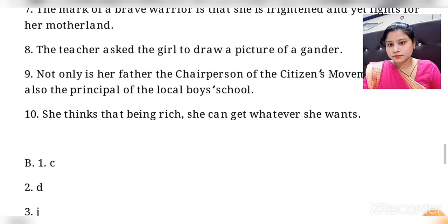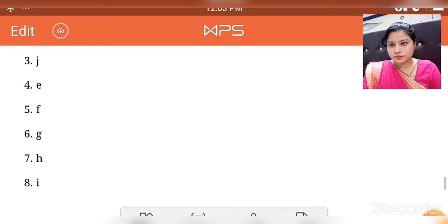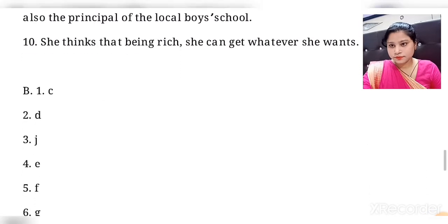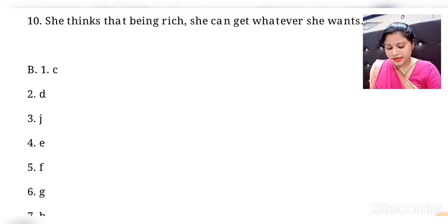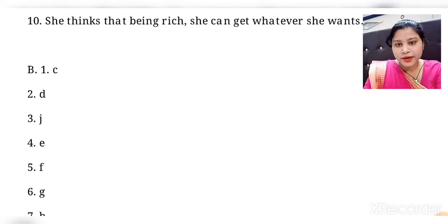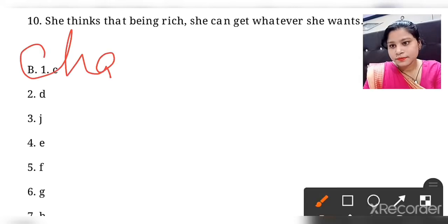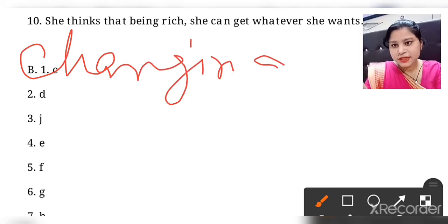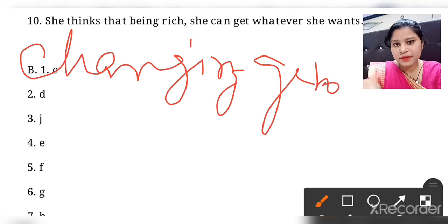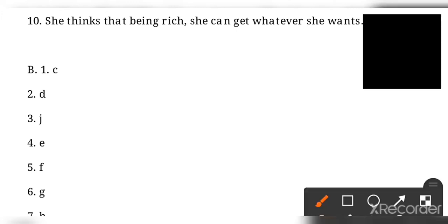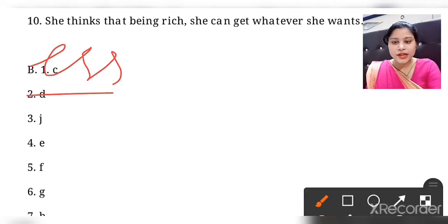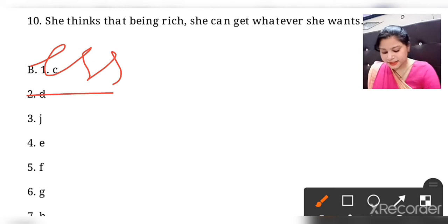Now you can open page number 26. Here we find changing gender of noun. How can we change gender? First of all, we can use ess. By using ess, how can we change gender? So we can change gender by using ess.